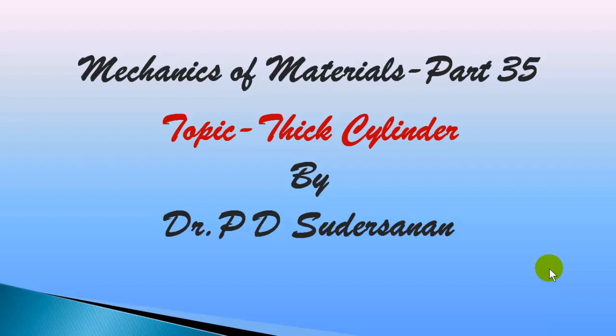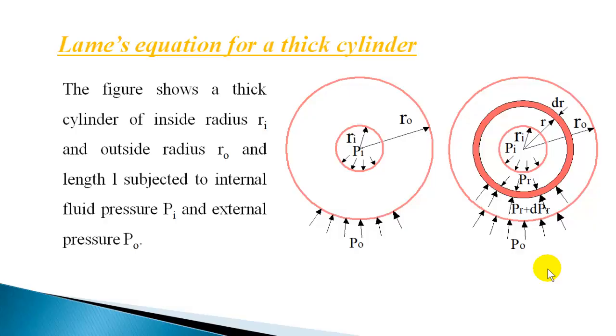In today's class, I'll explain the derivation of Lame's equation for a thick cylinder. As I explained in the starting class, a thick cylinder is one which withstands a larger internal fluid pressure, and an approximate classification for a thick cylinder is if the thickness is greater than 1/10 of internal radius, you can call it a thick cylinder.